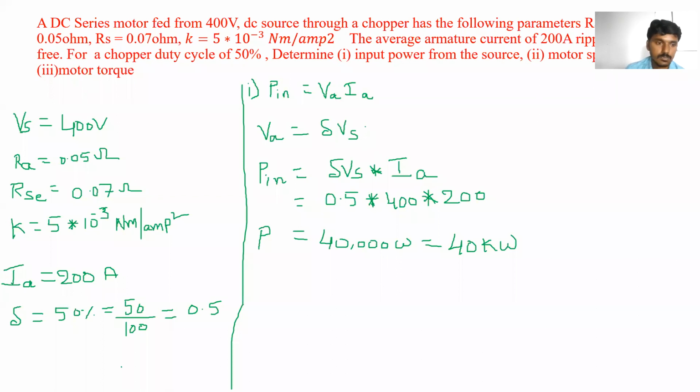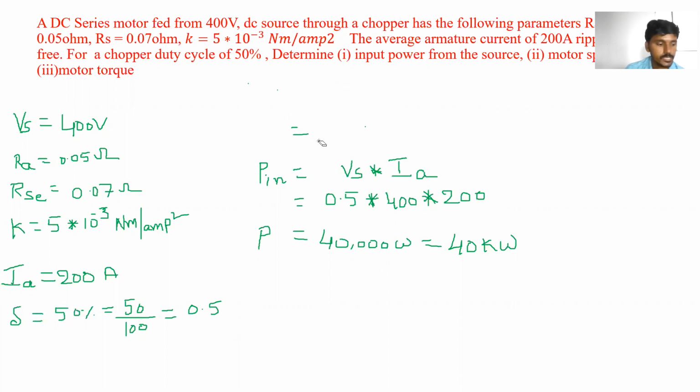Next, what we have to find out? Motor speed.